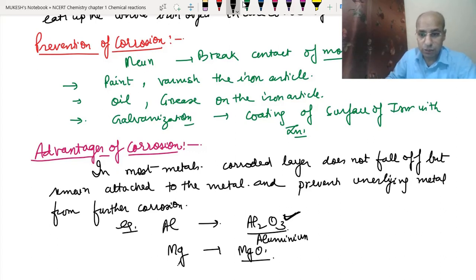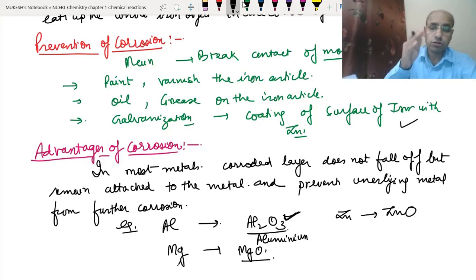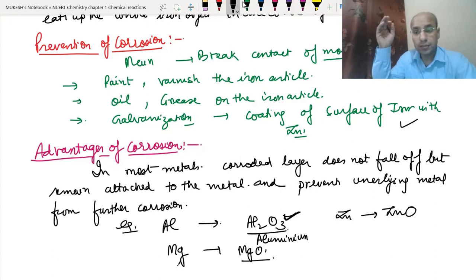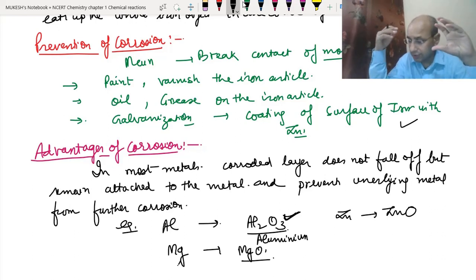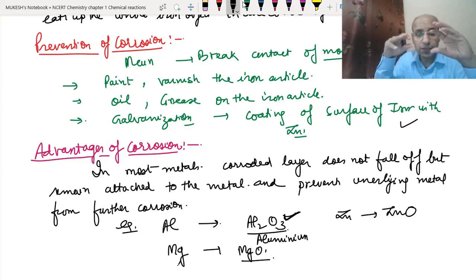Same in case of zinc, it forms a layer of zinc oxide, as we studied in galvanization. This layer also remains attached to the metal and prevents further corrosion. Same in chromium also. These are certain examples where corrosion has proved to be advantageous.